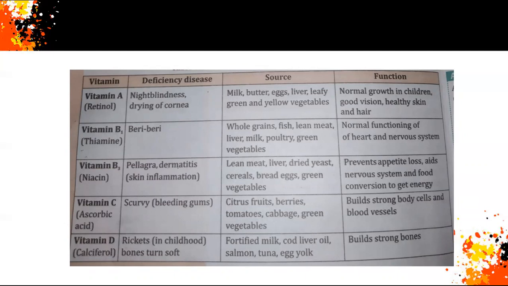It lists vitamin A retinol, vitamin B1 thiamine, niacin, vitamin B2, vitamin C ascorbic acid, and vitamin D calciferol, along with their deficiency diseases, sources in food items, and functions. So children, study this table from the book.